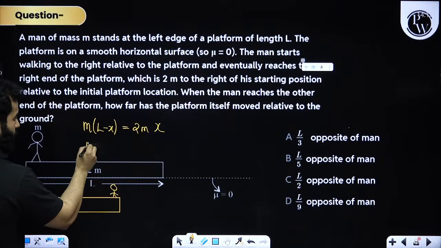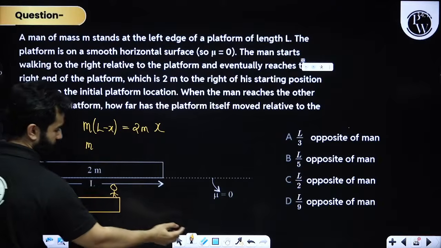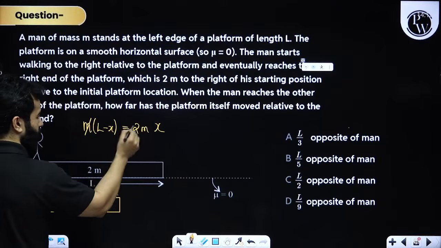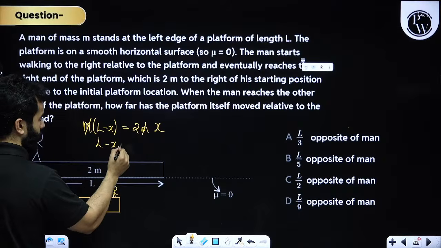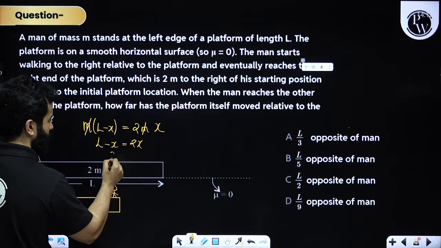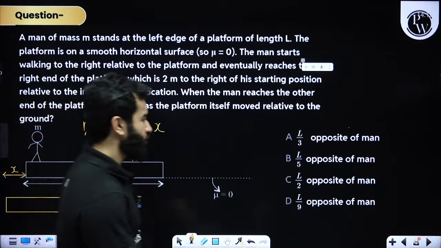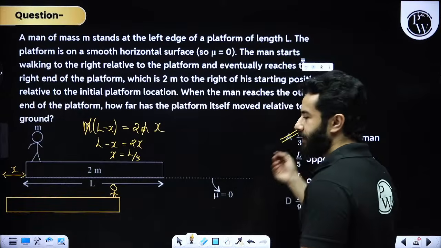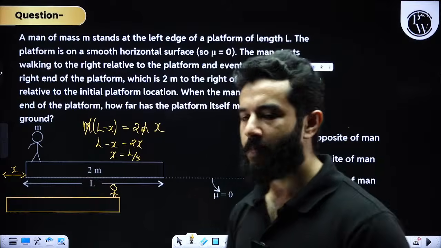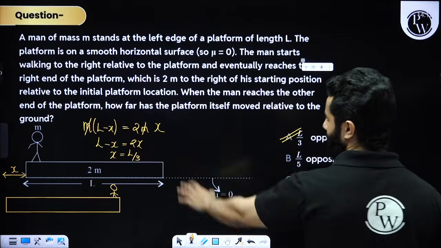So you can cancel out m, and you have L minus x equals 2x. That means x will be equal to L by 3, L by 3 opposite to the man. So that is why I was saying you can easily do these types of problems. Hopefully this is all clear to you.